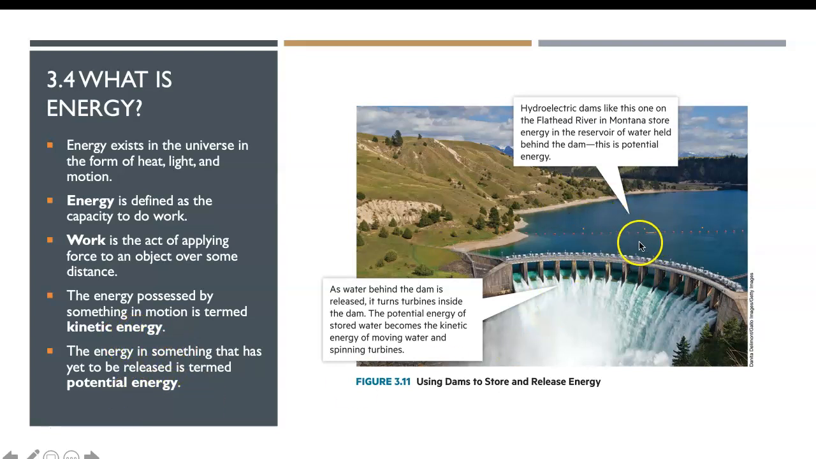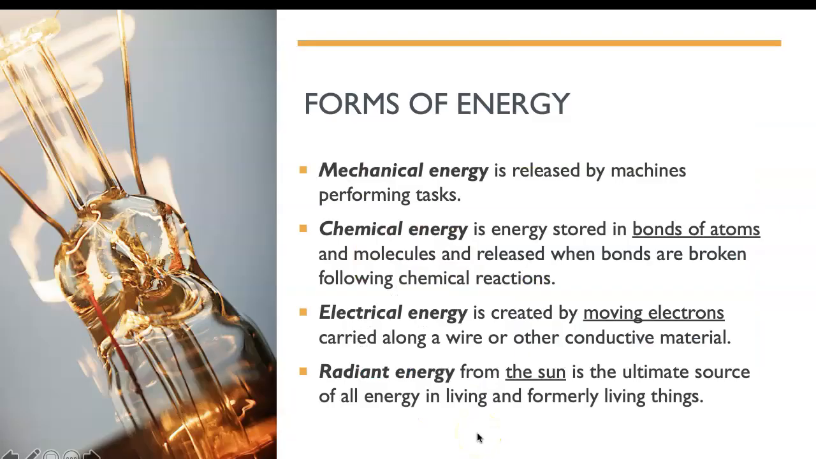which is shown in this dam, like the water stored in the height, and when it flows down, a lot of energy is released. That's called potential energy. And basically, the four forms of energy. The first one is mechanical energy. Second is chemical energy. Third one is electrical energy, that is created by moving electrons carried along a wire or any other conductive material. And radiant energy, that is from the sun.